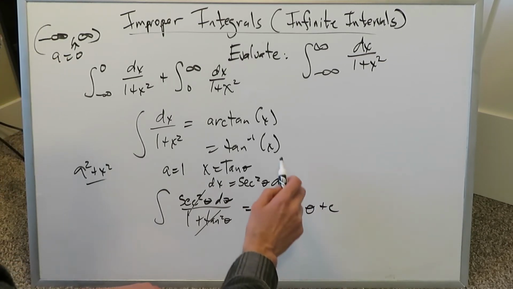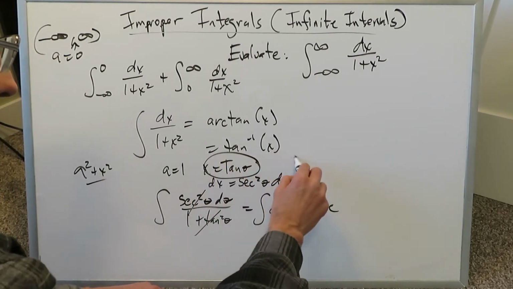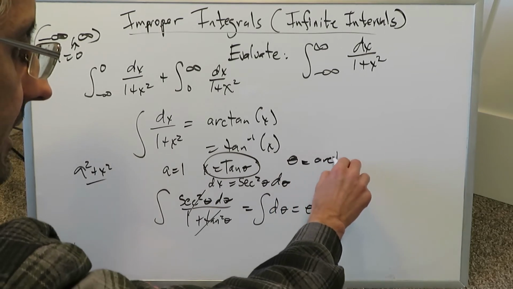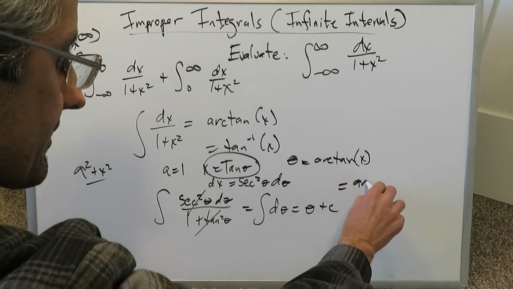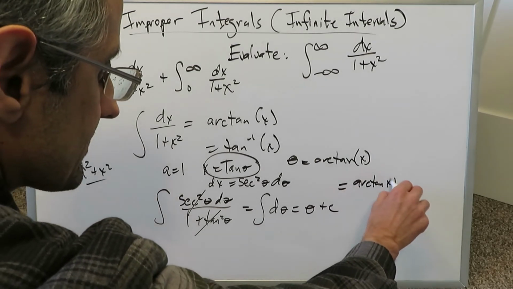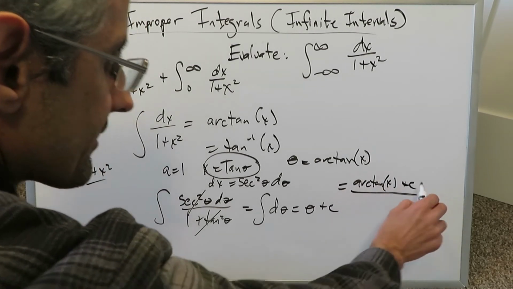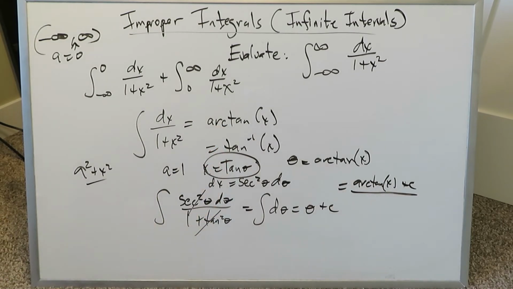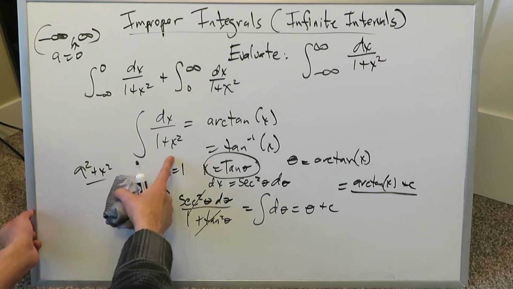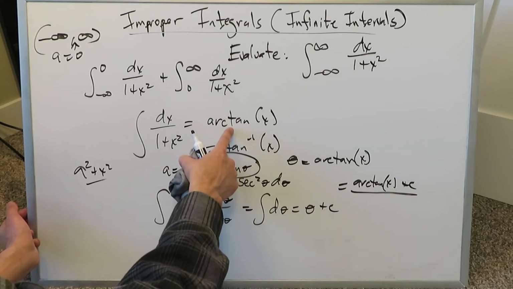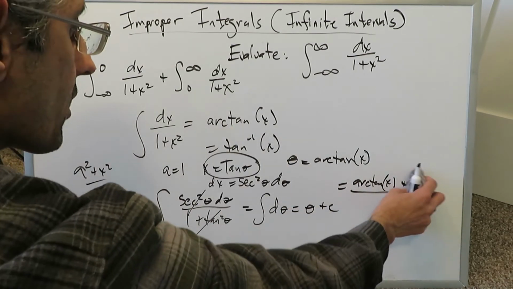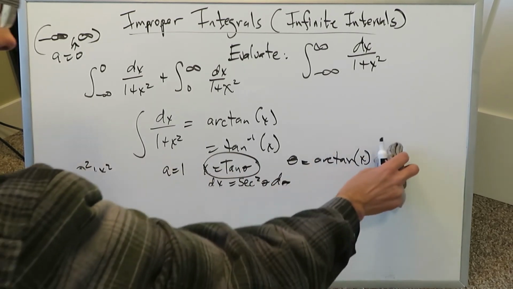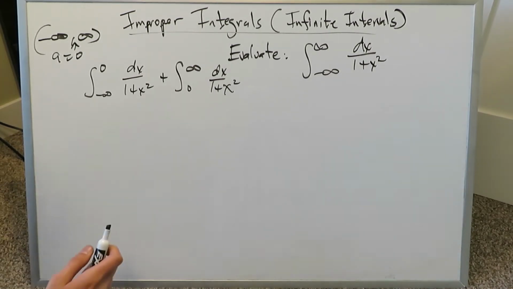And you know theta over here was everything with regards to this. Theta over here is equal to arc tan x. And you know then your answer here is arc tan x plus c. All of this right here is similar to that. But we've already established, utilizing our library of antiderivatives, that this is coming from that. You don't have to go to this longer trigonometric substitution technique. Let's come back to this topic here.